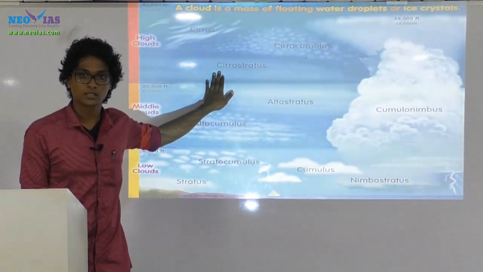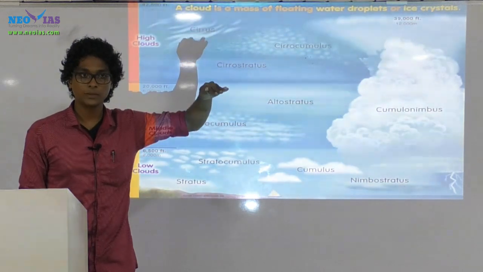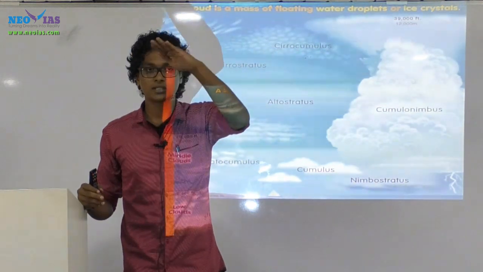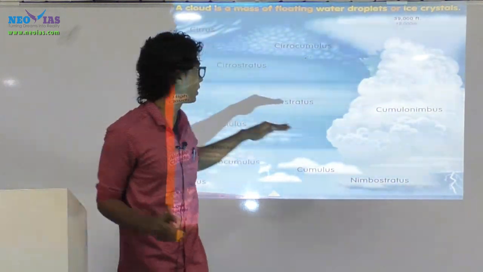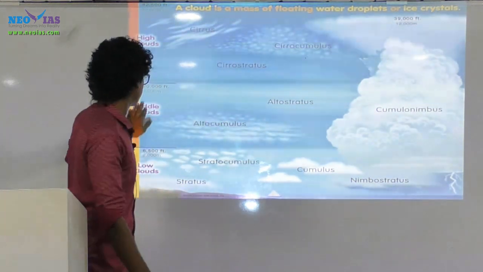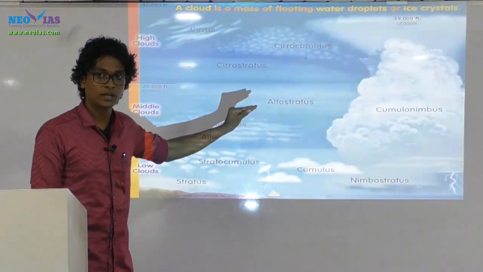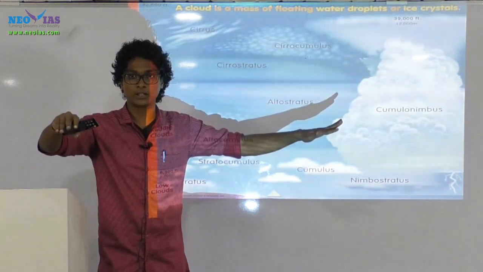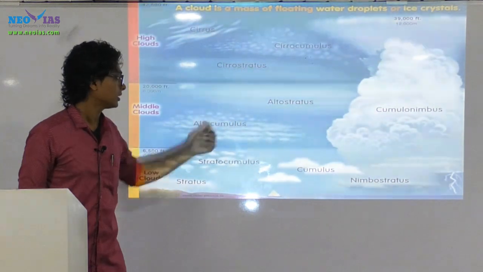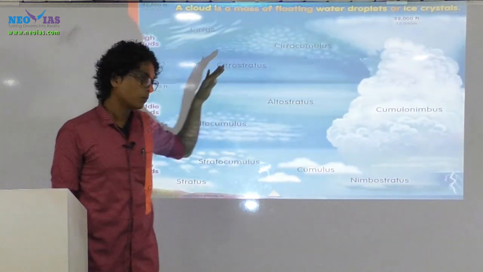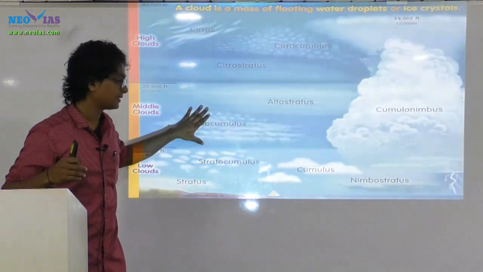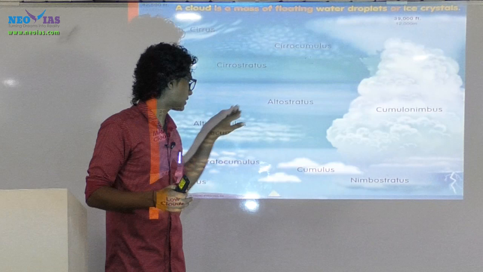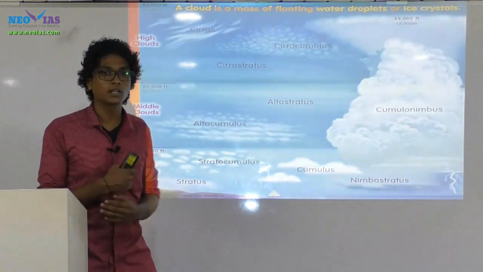Now think about cirrostratus. Again, cirro means high altitude, stratus means layer. So we see very thin, fine, layered cloud at higher altitude. We call it cirrostratus. Next, middle clouds. The prefix used for middle clouds is alto. Altostratus is the stratus cloud seen at middle altitude. Altocumulus is the same as cirrocumulus, but much bigger, seen over middle altitude regions. Understood?